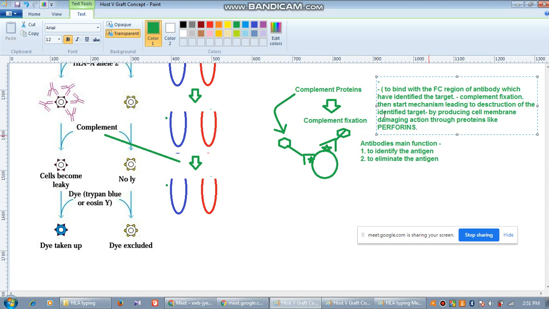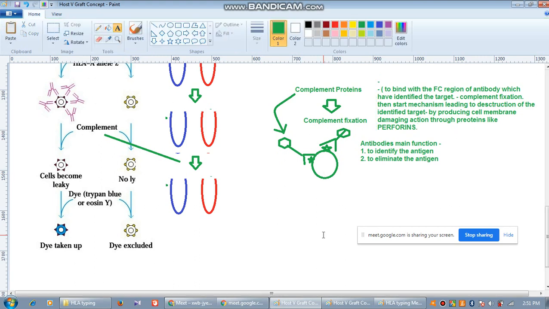So please go through what we tried to tell you: once the complement fixation is done, on the tail all the complement proteins have come and bound. Why have they come and bound? Because they need to destroy this cell. Now how will they destroy it? These complement proteins will make something called perforins.